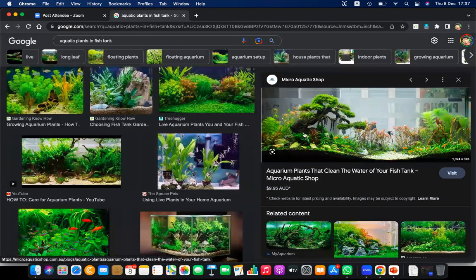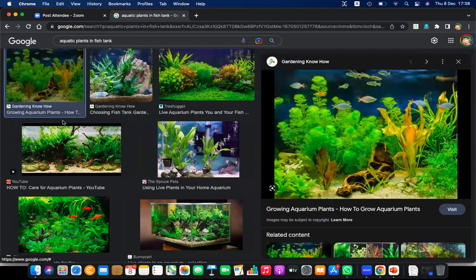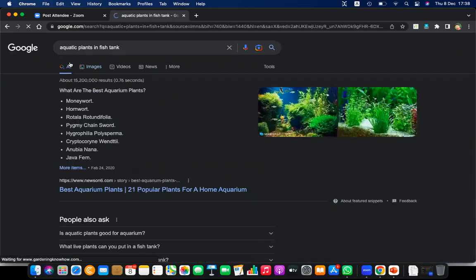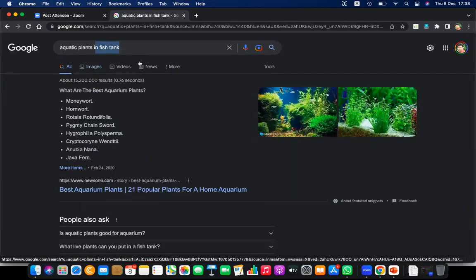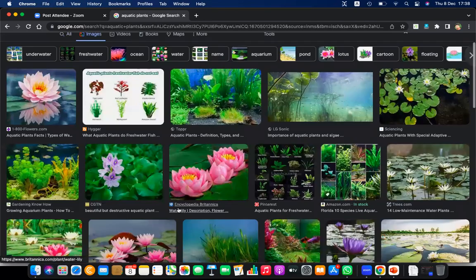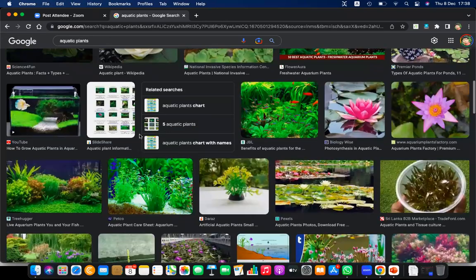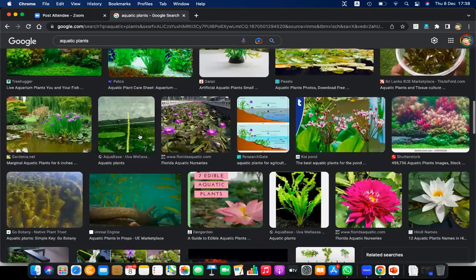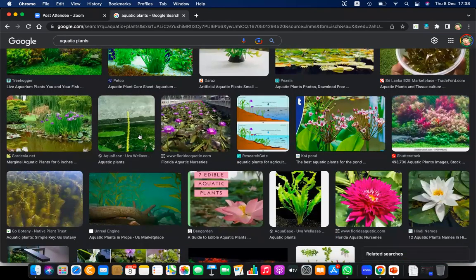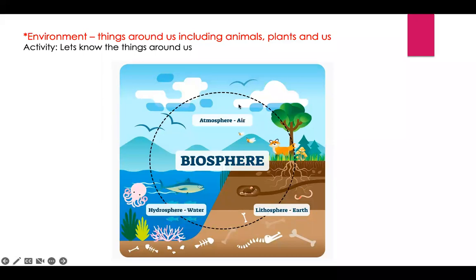Some of these are artificial, but there are natural aquatic plants. These are natural aquatic plants, right? And not just that, there are a lot of aquatic plants put there. Even this lotus, can you see? You can see the flower. So these are flowering plants. So that is an aquatic plant, and there are many such. Then there are a lot of living beings, animals.